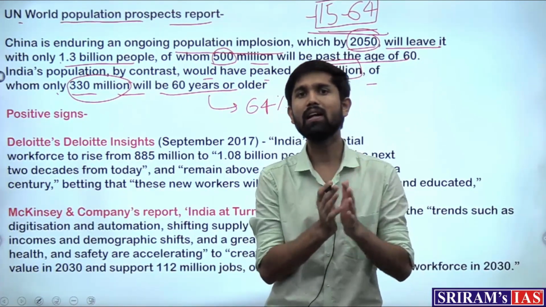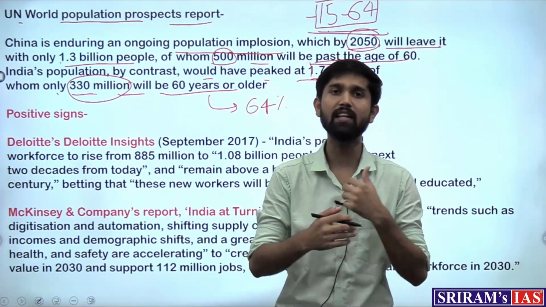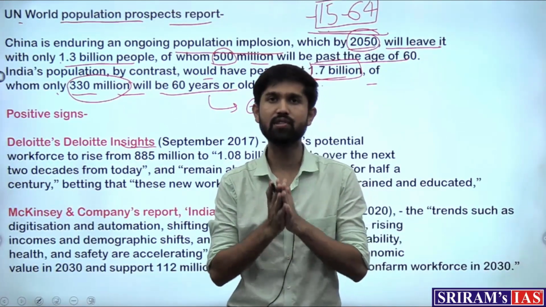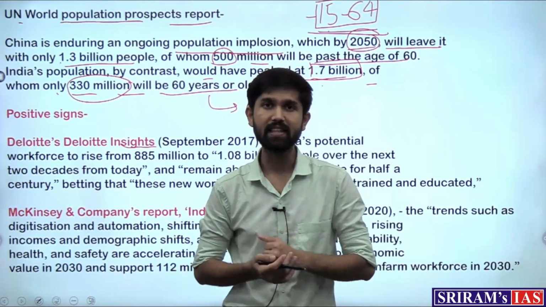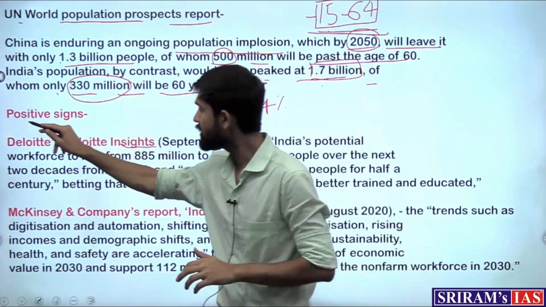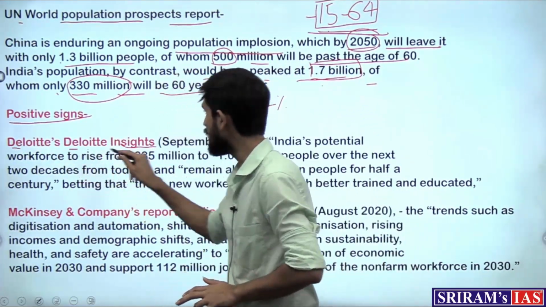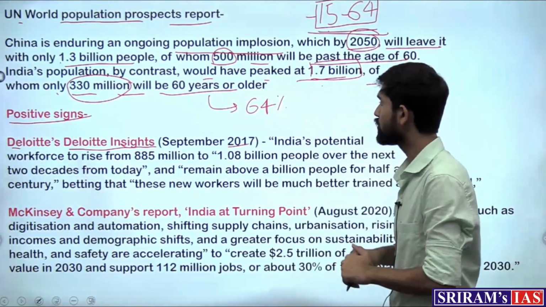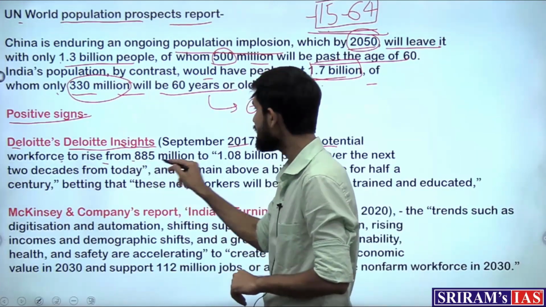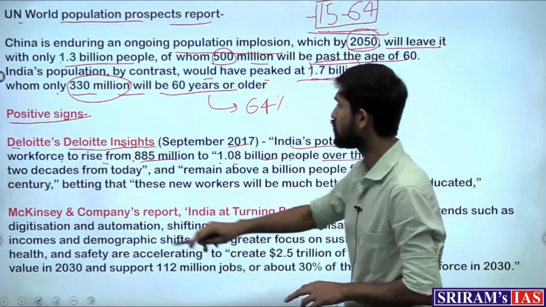Now the author, while discussing the potential for demographic dividend, cites certain positive signs from some reports. These reports, which are prepared by premier organizations, can be of use to us to cite in the mains answers as well. So let's look at what these reports say. The positive signs are highlighted from certain reports. One such report is the Deloitte Insights report, which came out in 2017, which says that India's potential workforce is to rise from 885 million to 1.08 billion people over the next 2 decades from today.